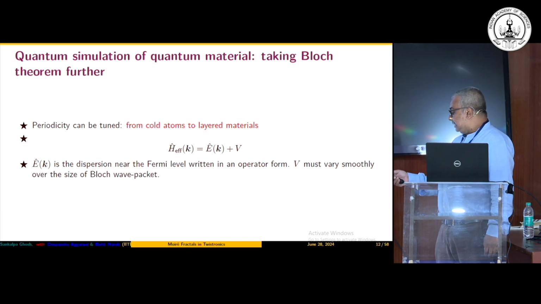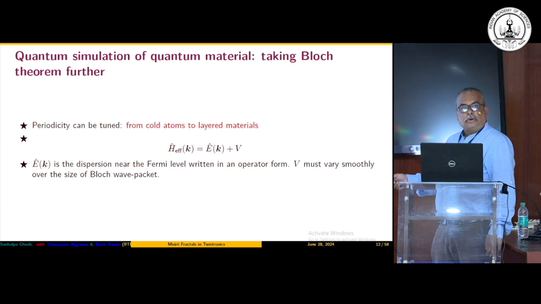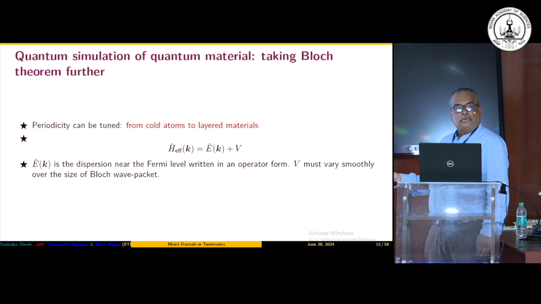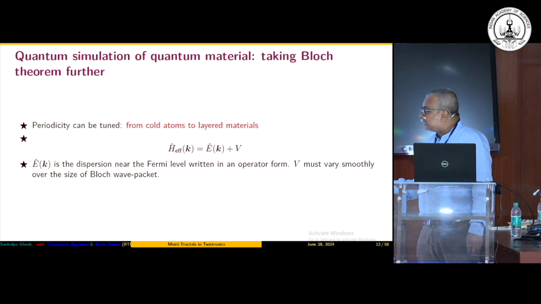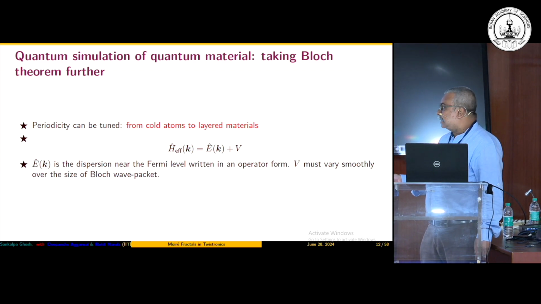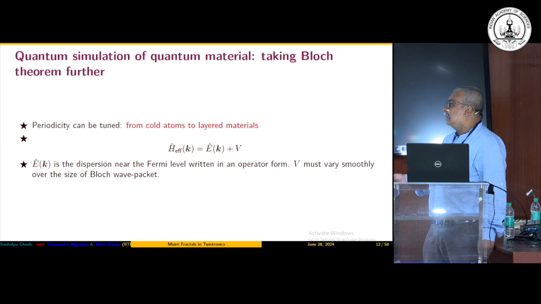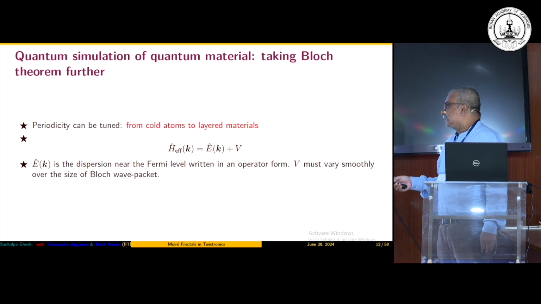Even though all this is highly non-relativistic, the dispersion that appears here can be of various forms: non-relativistic, ultra-relativistic, flat, and so on. Accordingly you get a large number of simulated materials from a basic condensed matter material. That is one of the reasons why graphene and the successive developments make our life both more complex and more interesting, offering us very novel types of quantum materials in this domain.